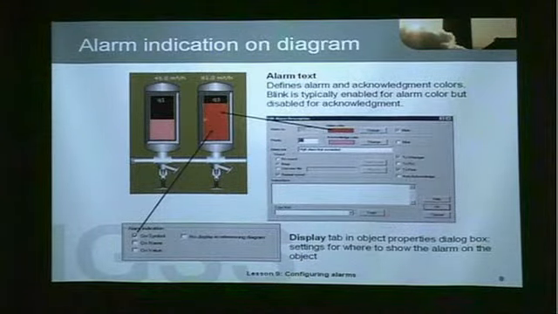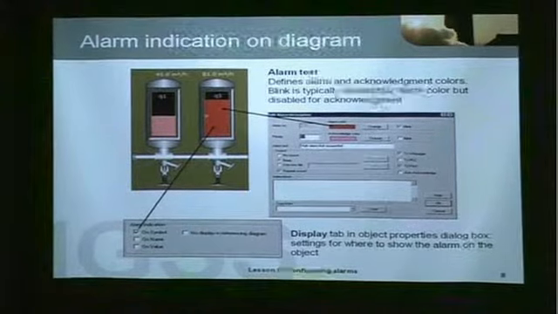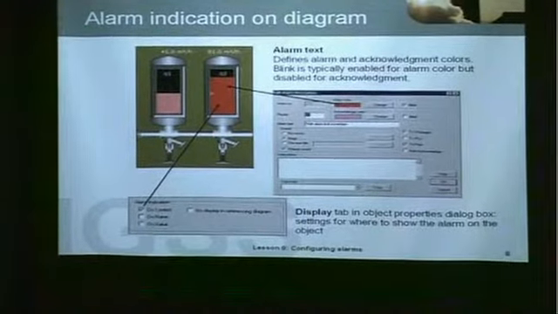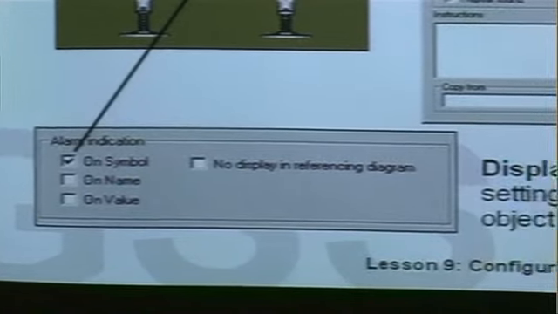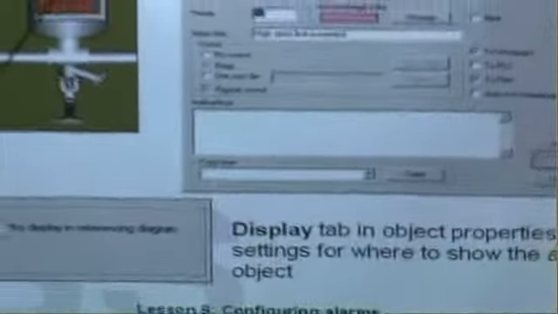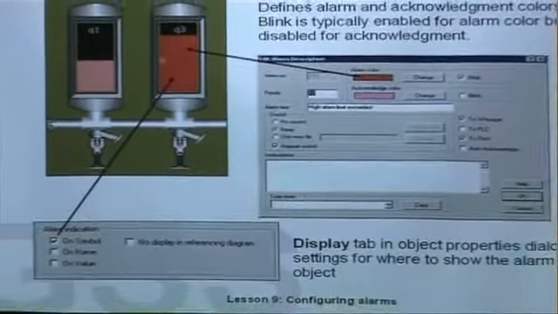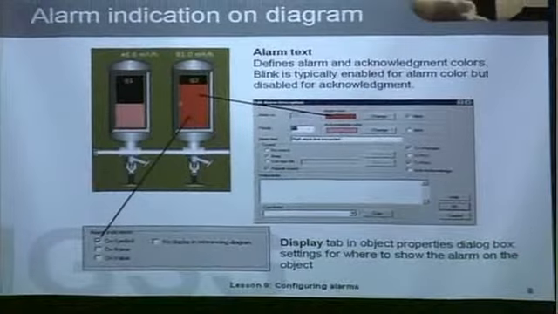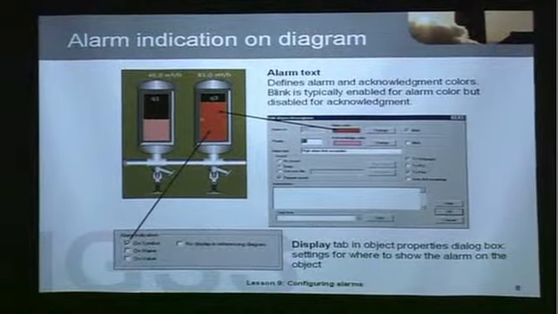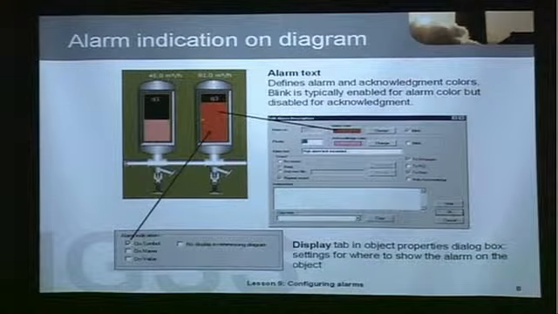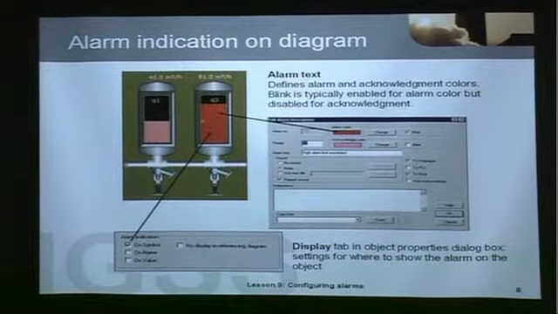And down at the bottom, we see alarm indication, and this is a setting that's found on the display tab for the object, that we want to display the alarm indication on symbol. The other choices are on name, on value, and then we have another setting called no display in referencing diagram. That's if you have several instances, several displays of the same object.